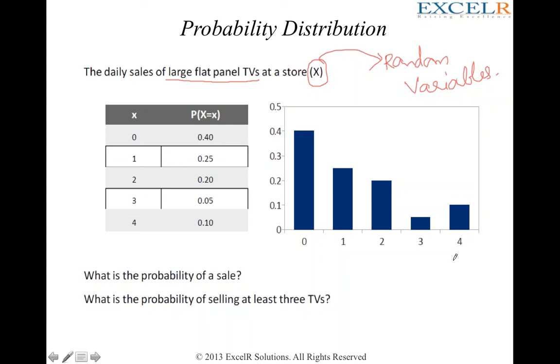All right, so here we go. Any capital representation would be called a random variable. Here, capital X happens to be the sales of large flat panel television sets. And all the values which this capital X can take would be represented using your small x.